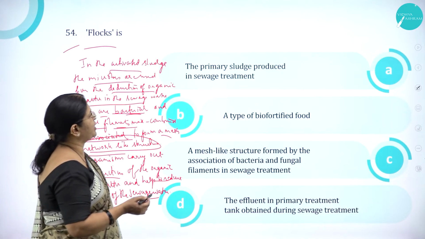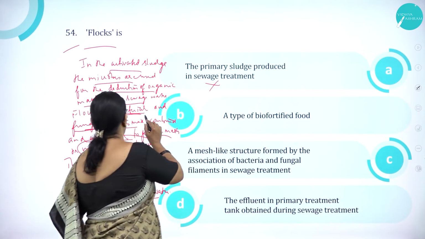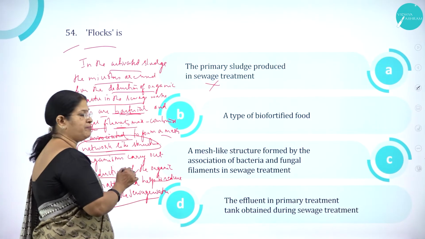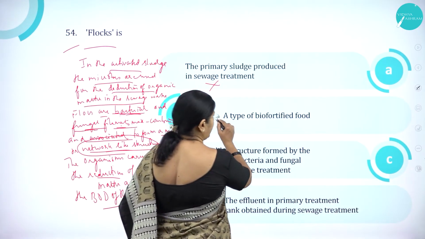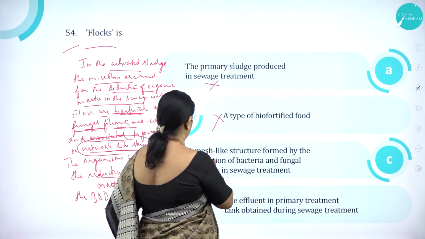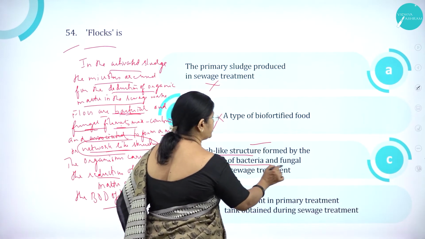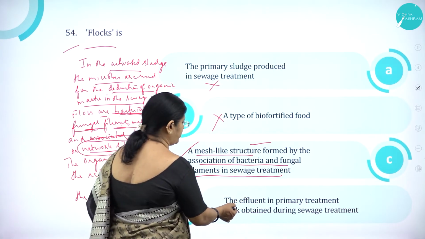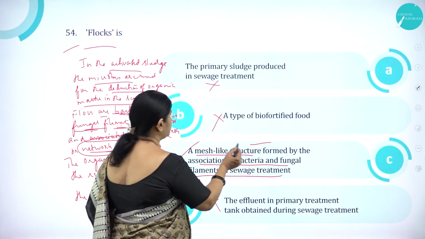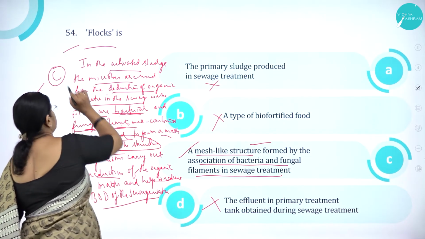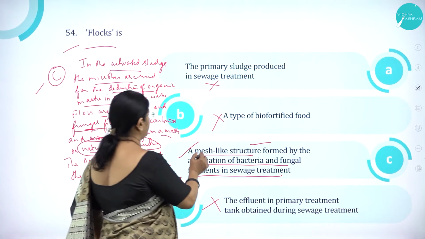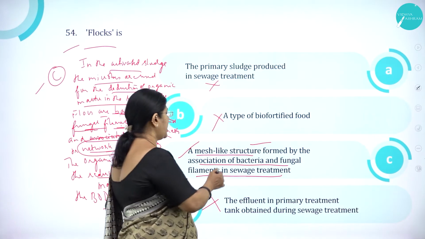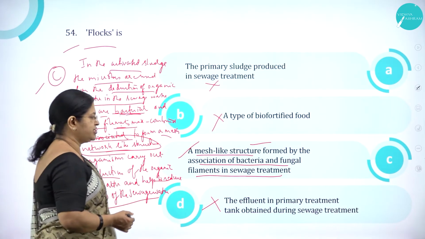So option A, the primary sludge produced in sewage, wrong, because flocks are bacterial and fungal filaments, and they are associated to form mesh-like structures. Option B, a type of biofortified, wrong. Option C, a mesh-like structure formed by the association of bacteria and fungal filaments in sewage treatment is correct. The effluent in primary treatment tank is wrong. So option C is correct. What are flocks? Flock is a mesh-like structure formed by the association of bacteria and fungal filaments in sewage treatment.